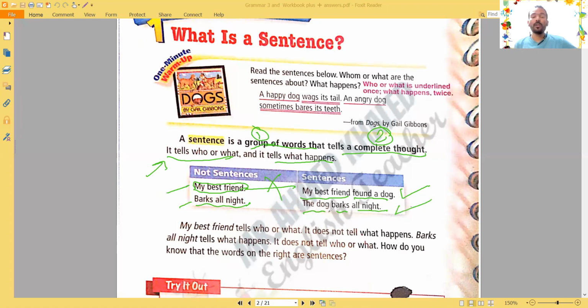How did you know? Because number one, we know who barks. Number two, we know what happened. This dog barks all the night. So if we know who or what and what happens, this is a sentence. Okay? Let's move to practice.